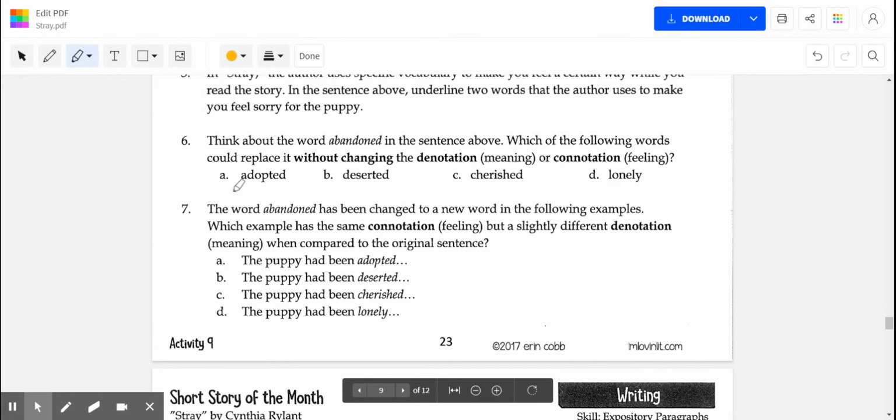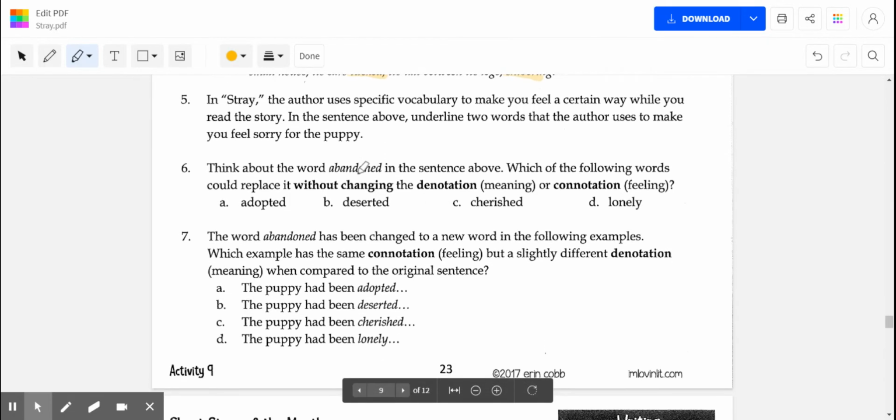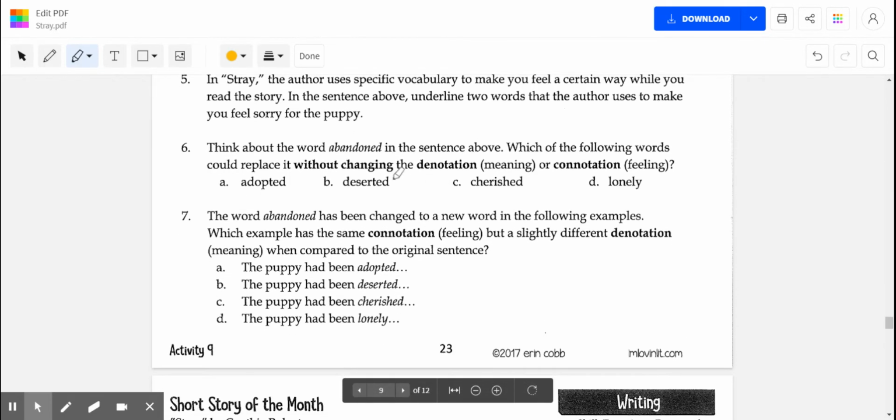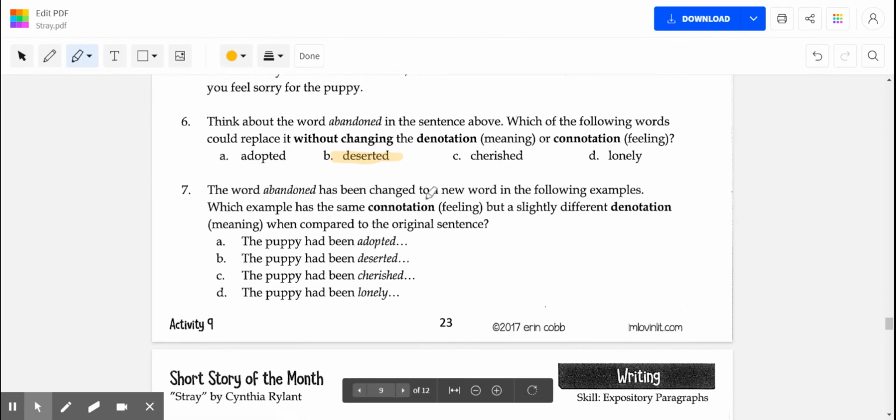So I don't think it changes the answer that you're going to find for this question a whole lot, but for the future, I really do think it's more helpful for you to think of it as associations. So which of the following words could replace it? Abandoned. We talked about this when I was talking about question number 5, and we picked abandoned out. I think deserted is the one that fits with that. Okay, so we'll leave that one there.